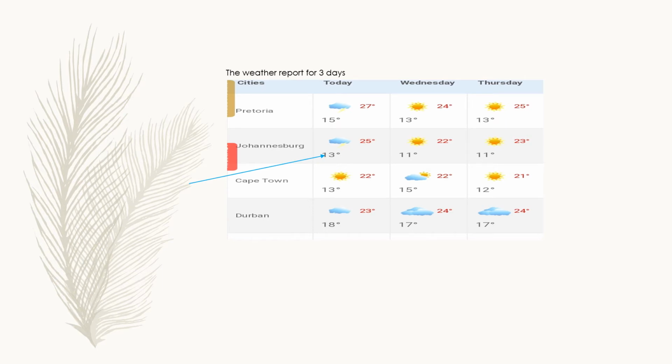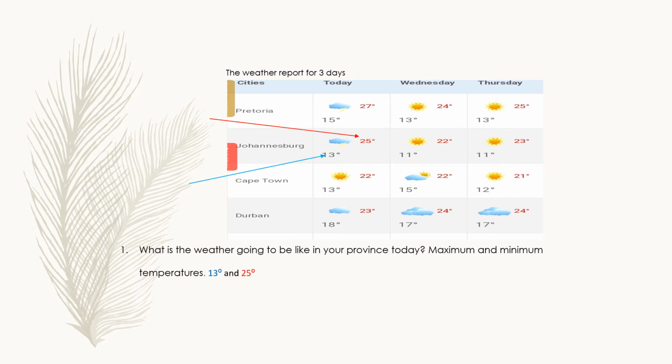So our minimum temperature, remember we said the minimum will be symbolised with the color blue. So our minimum temperature is 13. Our maximum temperature, we said, will be symbolised with the color red. So meaning our maximum temperature for today is 25 degrees.